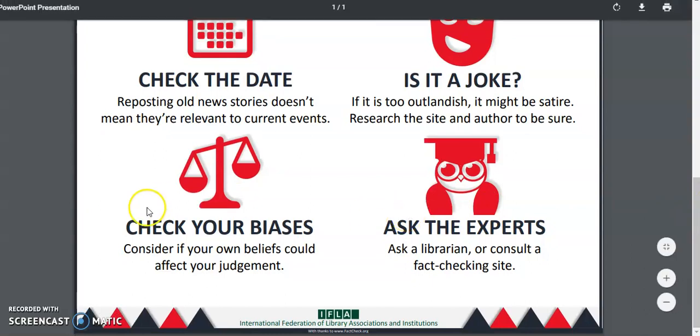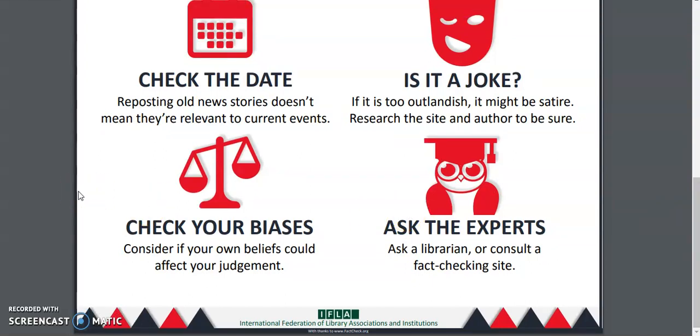And then check your biases. This is one of the, I would say, top 2 reasons that misinformation and disinformation are able to spread so easily. The other reason is simply because it's a moneymaker. People have discovered that, of course, if they can get a lot of people to click on to their website, they can then sell advertising based on that click rate. And it can be a good way for them to make money.